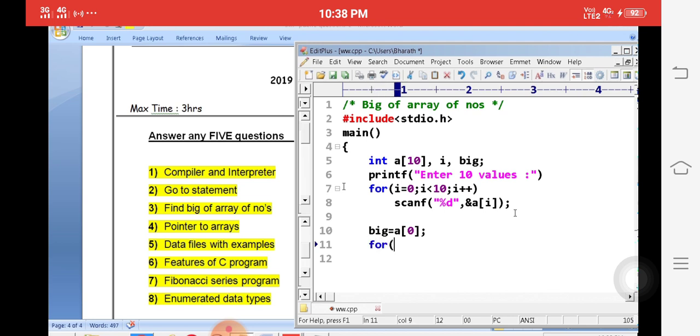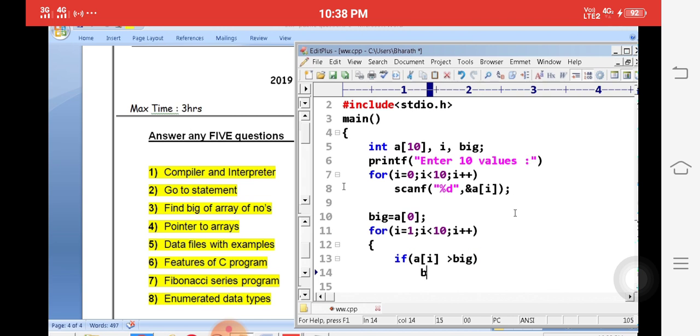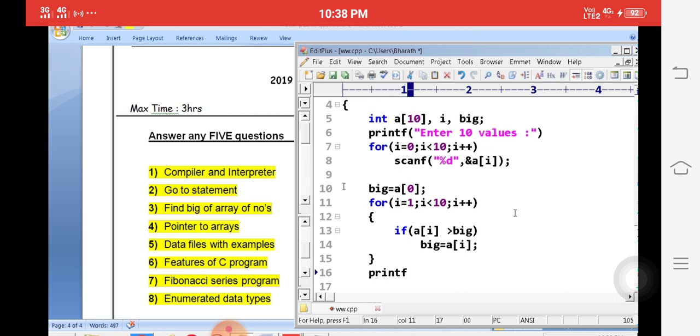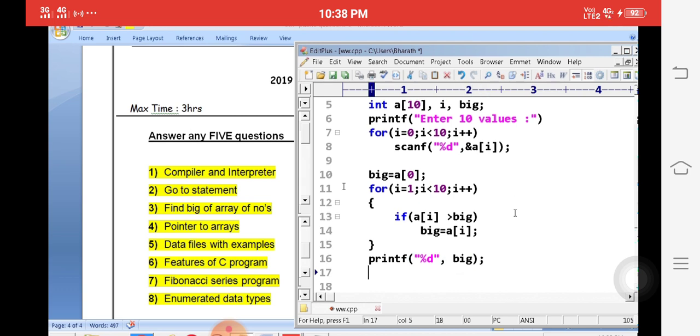Then for i = 1, we start at the second element onwards, i < 10 up to 9, i++. Simply find out if a[i] is greater than the big value, then we change big = a[i]. It's a very simple logic that we are creating. Immediately print the big value: printf("%d", big), the value available in the big variable. Close. It's a very simple program that we are writing.